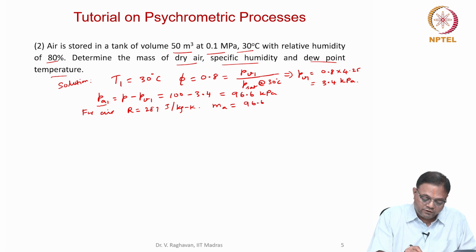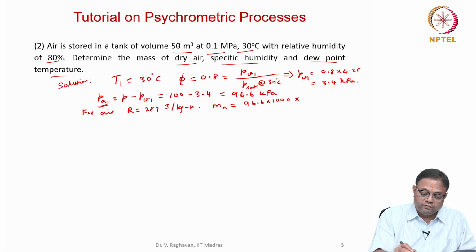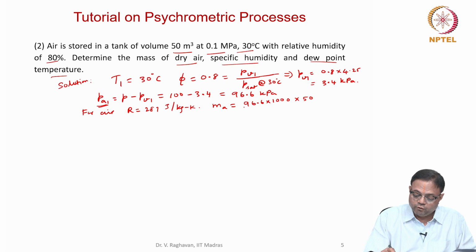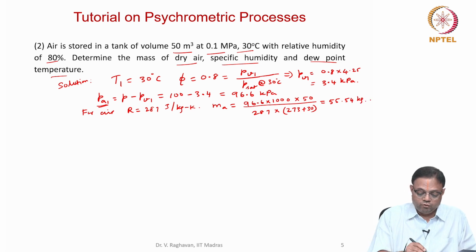Please understand this is the partial pressure of air that should be used. So convert into pascals, into the volume given as 50 meter cube, divided by 287, the specific gas constant, into the temperature, which is 273 plus 30. So when you substitute, I get the mass as 55.54 kg. So we have very good mass of the dry air here.